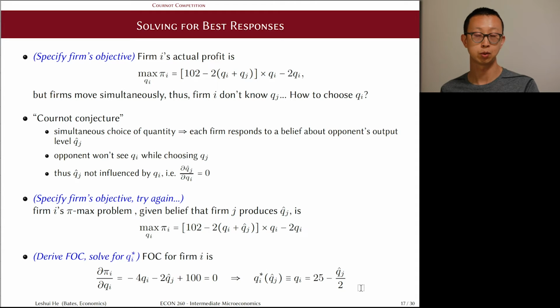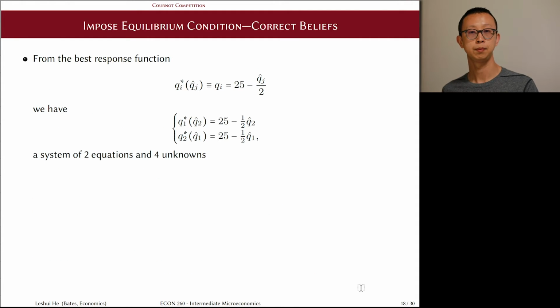How do we solve the Nash equilibrium? Here we have the best response we just derived. Note that the best response applies for both firms. If I is 1, then J is 2, and if I is 2, then J is 1. The benefit of using the IJ notation again is that we only need to solve this problem once, instead of solving each firm's problem in turn and getting to basically very similar outcomes.